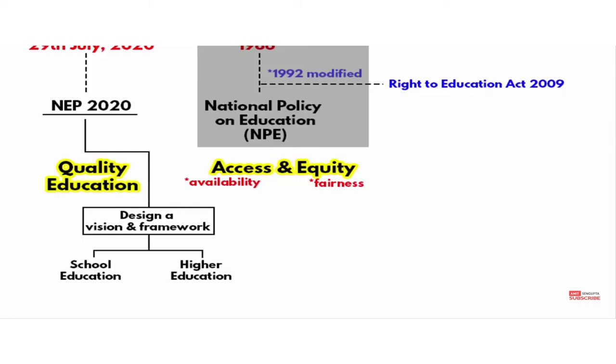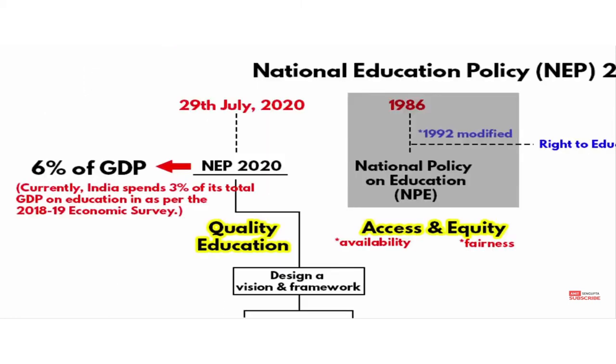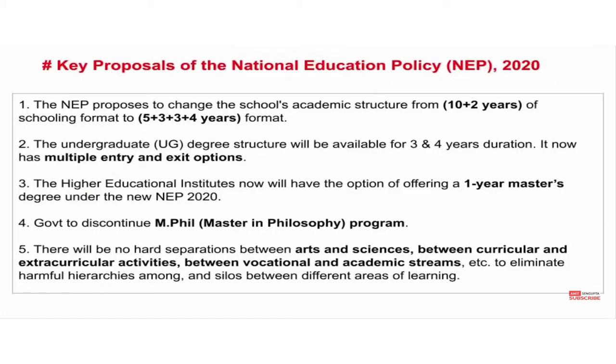Under it there will be two heads, one is school education, another is higher education. And under quality education, of course, a huge amount of GDP is required. So currently India is spending only 3% of its total GDP on education as per the 2018-19 economic survey, but now they are targeting 6% GDP.